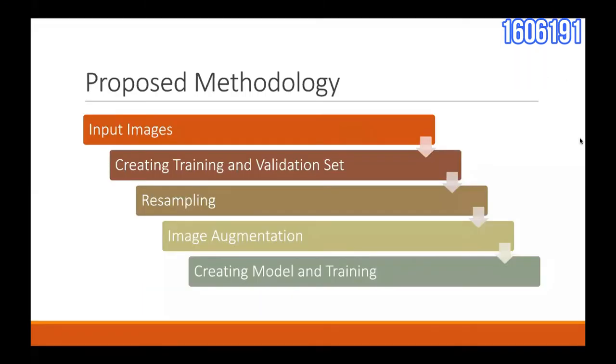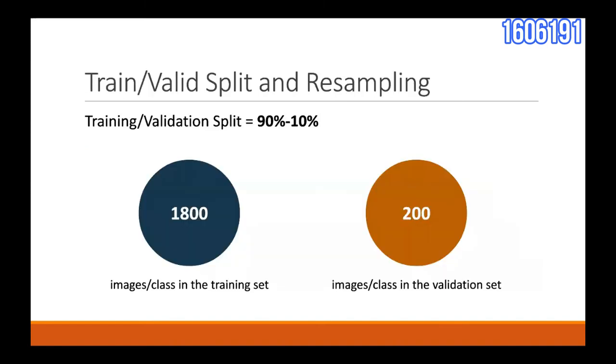This is our proposed methodology. We first took the input images and split them into training and validation sets. The images were resampled to ensure an even number of samples in each class. The images were then augmented, and finally we created our CNN model using the Keras library and trained it. We split our dataset into training and validation sets using a 90-10% split.